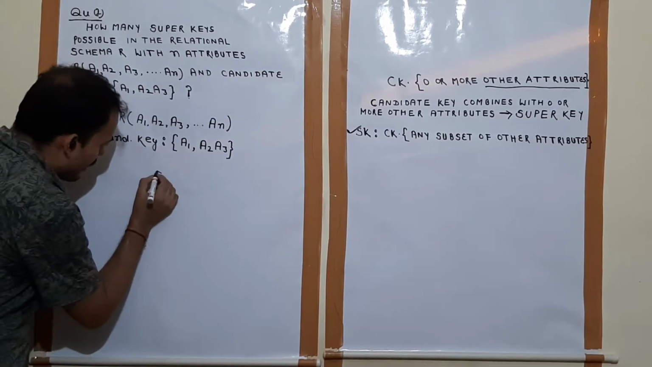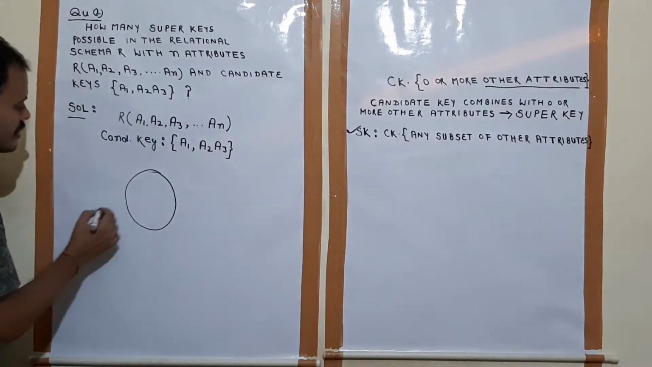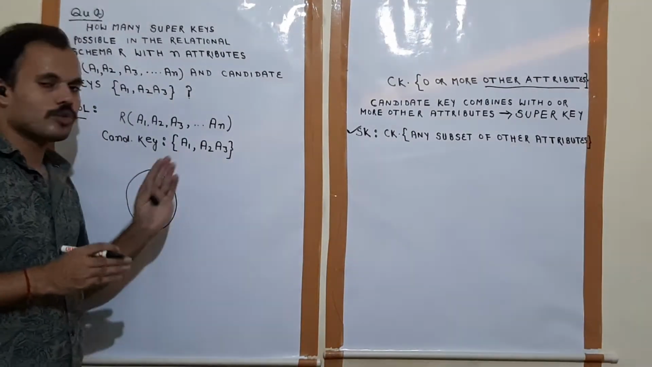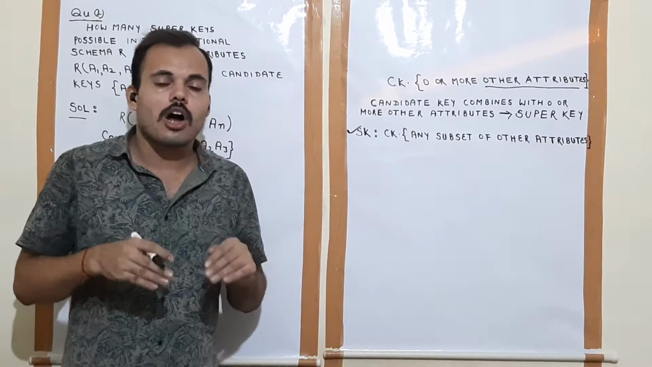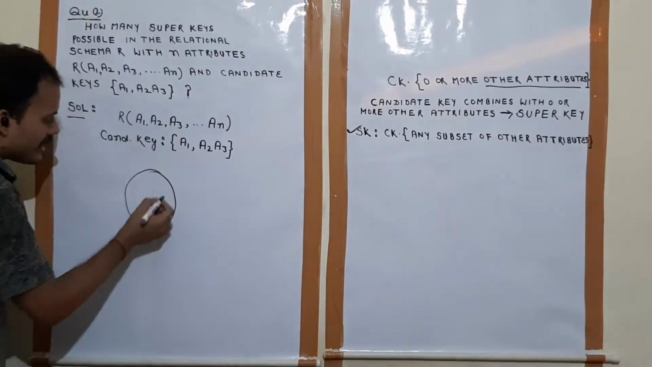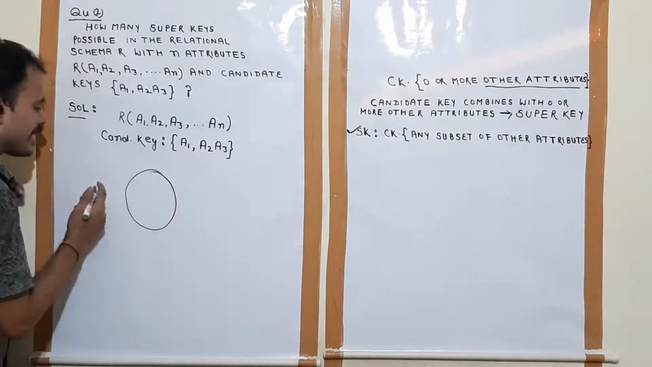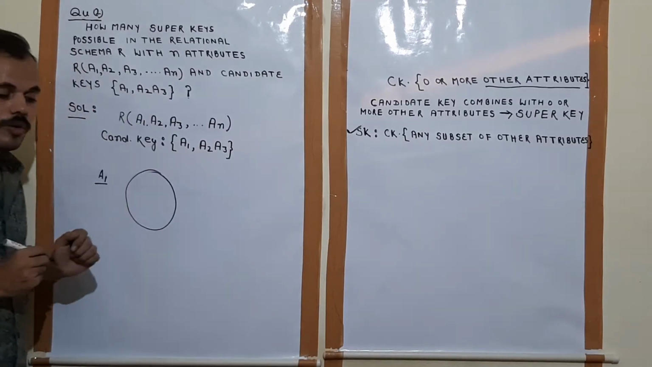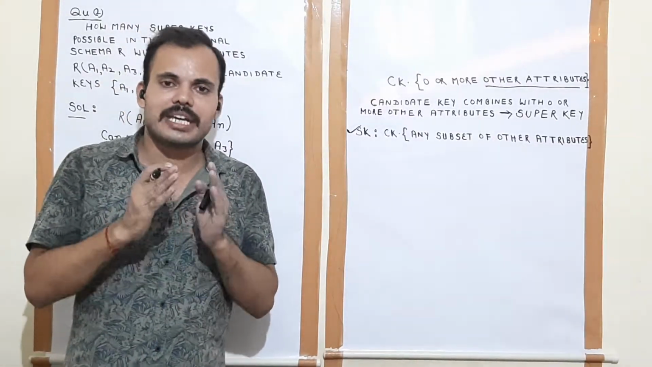Suppose this is a set. This is a set of all super keys over candidate key a1. Two candidate keys are there, a1 and a2, a3. Now suppose this is a set of all super keys possible over the candidate key a1. Now how many super keys are possible over the candidate key a1?